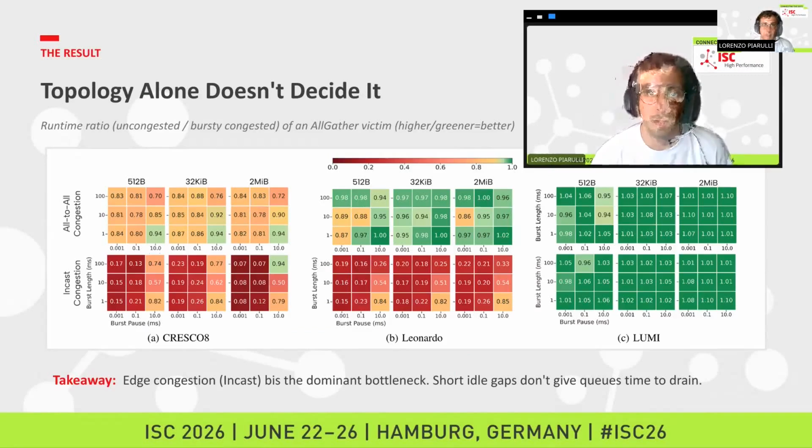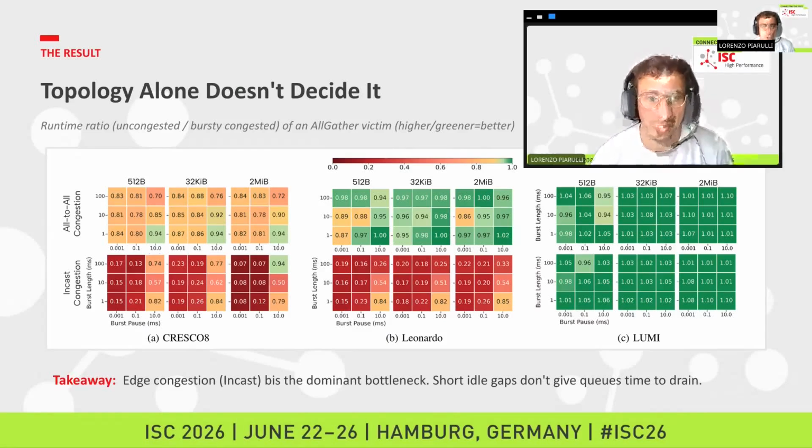This is one result of our analysis. You can find many of them in the full paper. This result has been conducted on 64 nodes on Cresco 8, Leonardo, and Lumi. As we can see, the problem is mainly related to the incast congestion, that is the bottom line. In fact, in the bottom line, we have a lot of red boxes that show us that the degradation of the performance is really huge. This type of problem is mainly related to Cresco 8 and Leonardo. In fact, Lumi is capable of handling this type of situation, probably because of the synergy that it has with the fabric and the topology.